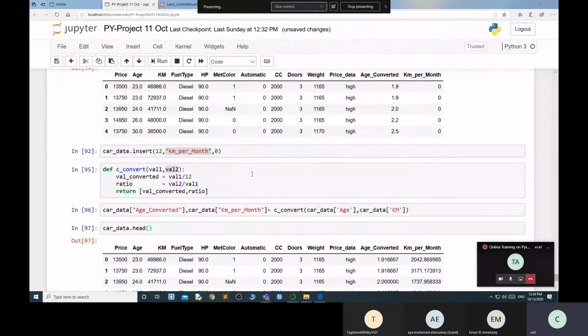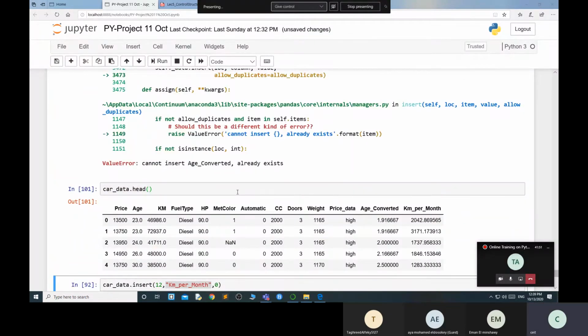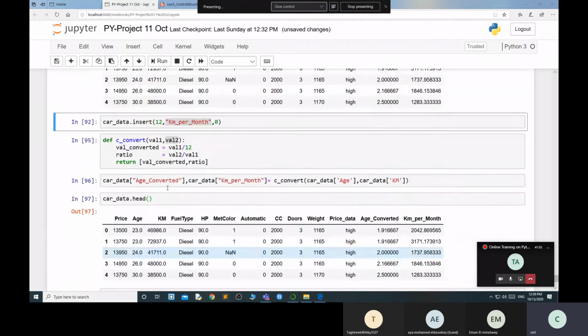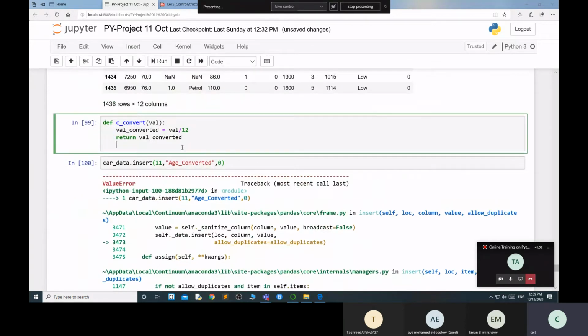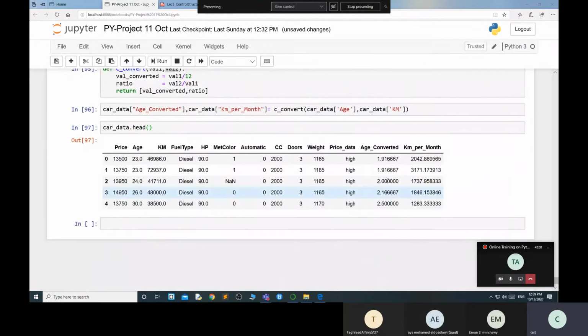The same number head. Yes, this value is available because I did this one. Basically, what I did, I just changed this function with the new one. That's why this value is applying. And if you want to apply the round function here, you have to put it separately.